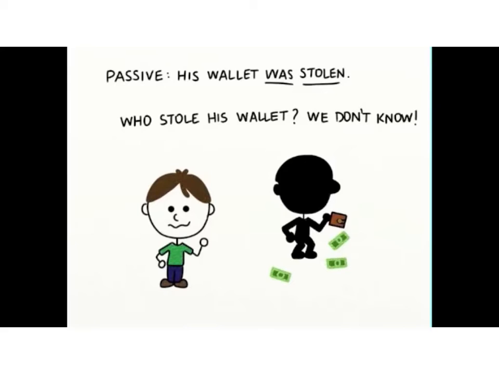Who stole the boy's wallet? We don't know. When the subject is unknown and we don't know who the doer is, we use passive voice.